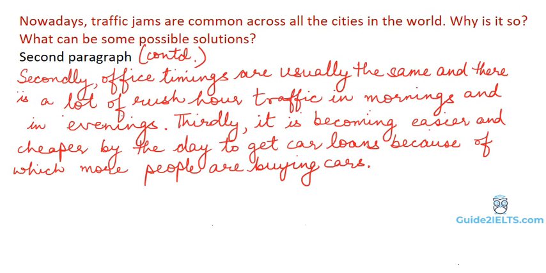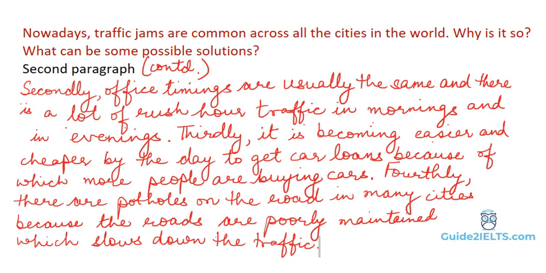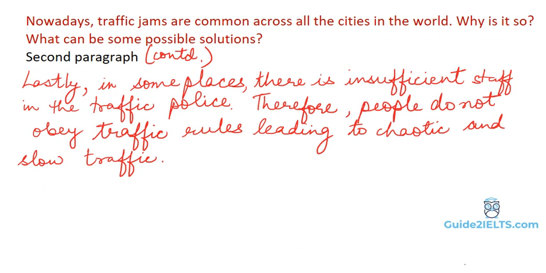Next point, lots of potholes on the road in the cities and the roads are poorly maintained. So let's write it. Fourthly, there are potholes on roads in many cities because the roads are poorly maintained, which slows down the traffic. On to the last point, which was about insufficient staff in traffic police. So the fifth and the last point for the reasons is, lastly, in some places there is insufficient staff in traffic police. Therefore, people do not obey the traffic rules, leading to chaotic and slow traffic.